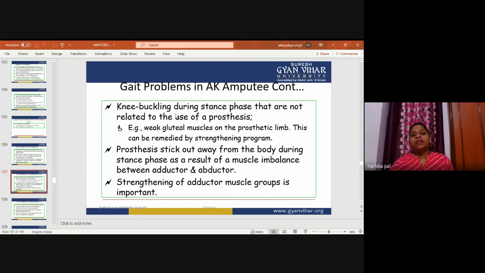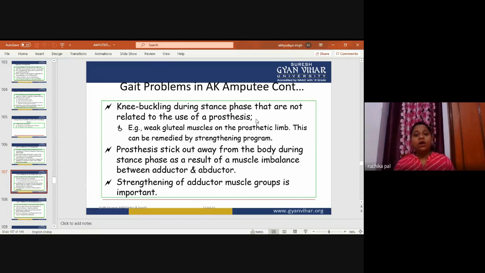Now, what happens in other cases? Knee buckling during stance phase that is not related to the use of the prosthesis, for example due to weak gluteal muscles on the prosthetic limb. This can be remedied by a strengthening program.